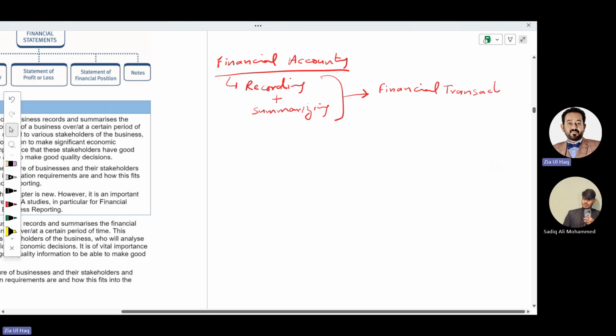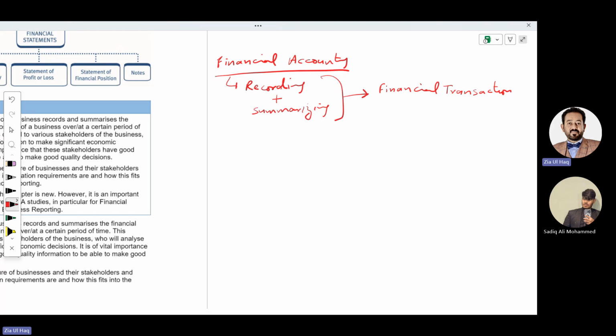The business performs some transactions. Transaction means buying, selling. If a business sells some goods, receiving cash and delivering goods, that is a sales transaction. If a business buys something, paying cash and buying a product, that is also a transaction. The money involved in that transaction makes it a financial transaction.